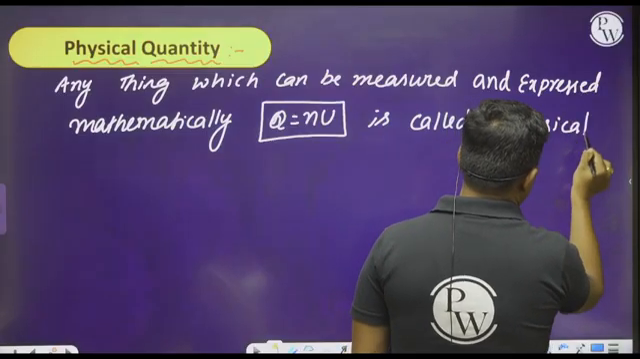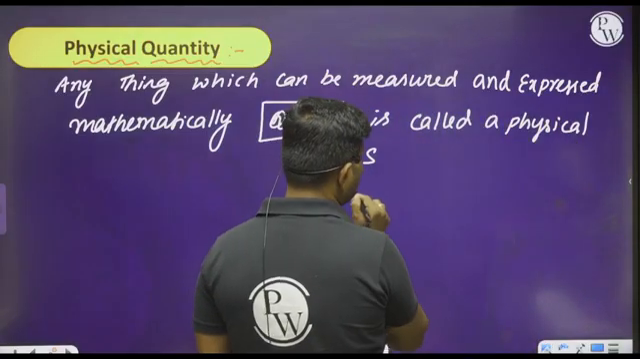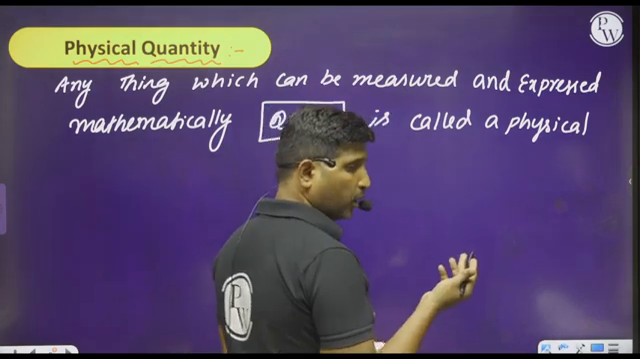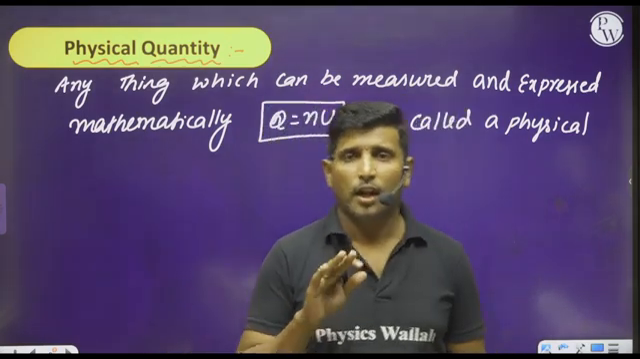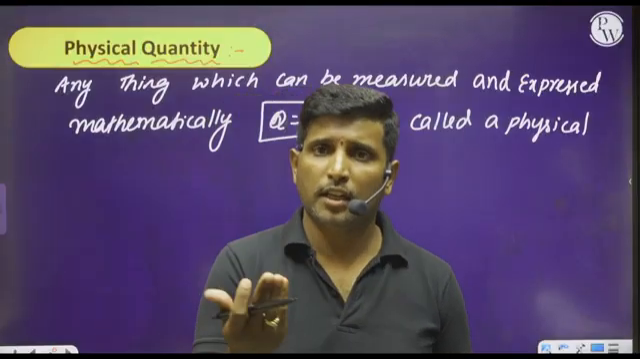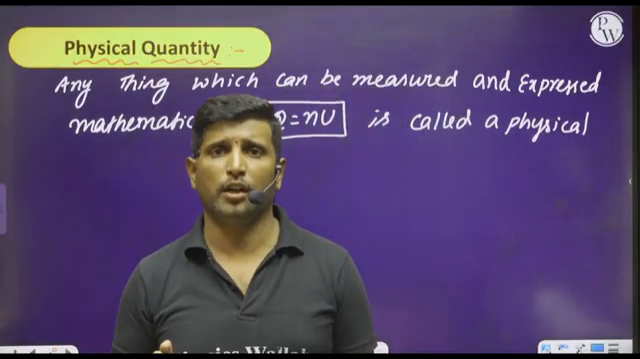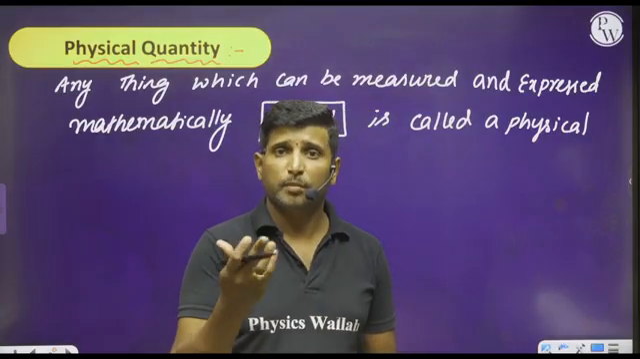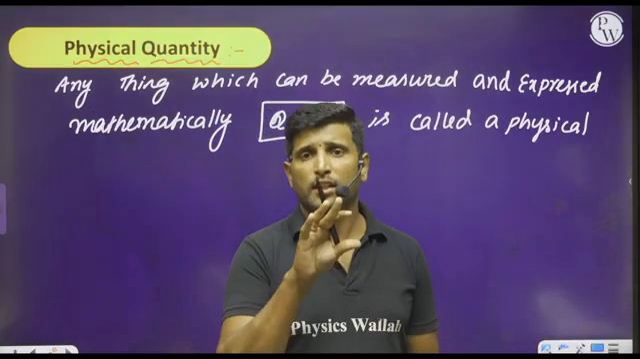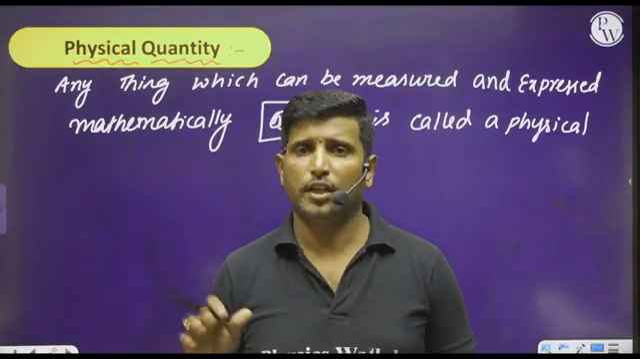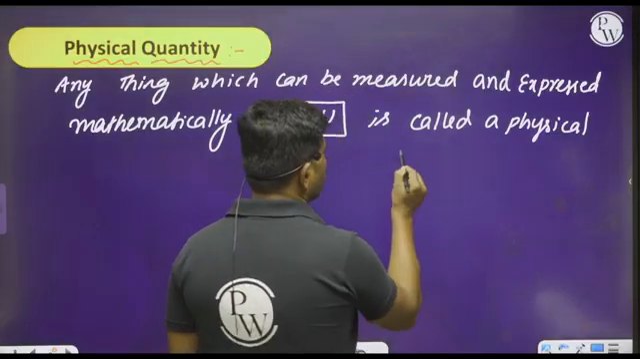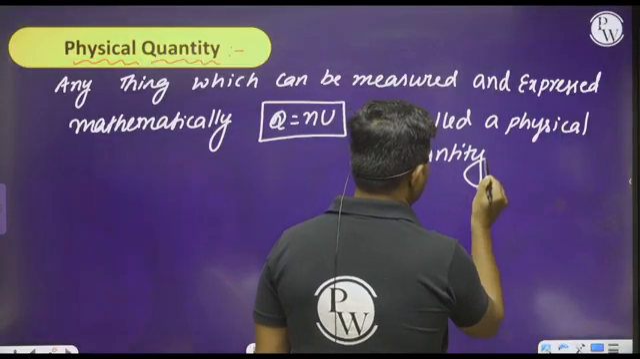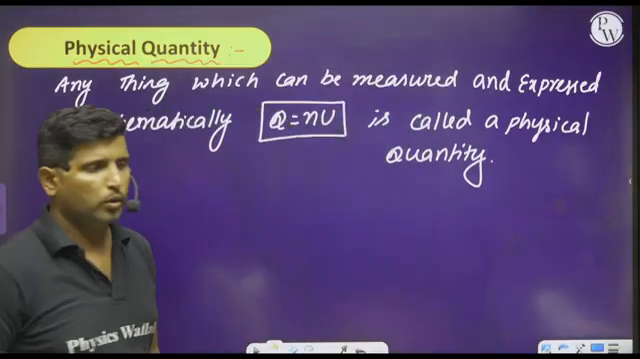In our real life situations, we may come across many quantities that can be measured and that cannot be measured. There are certain quantities which cannot be measured, and such quantities cannot be expressed mathematically either. So such quantities cannot be called physical quantities. What are those quantities that cannot be measured and expressed mathematically in the form of Q equals N into U?